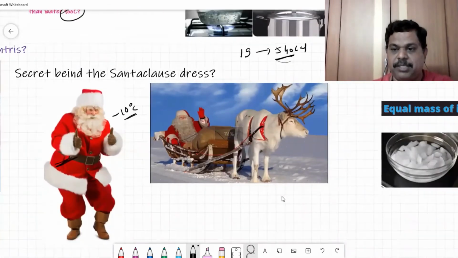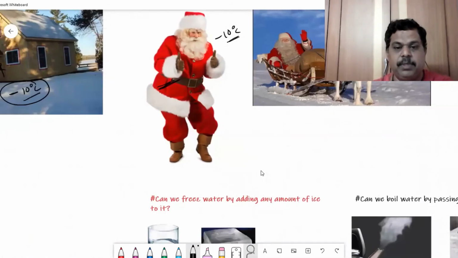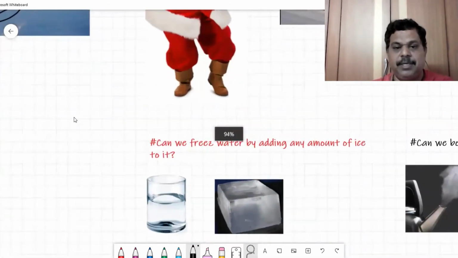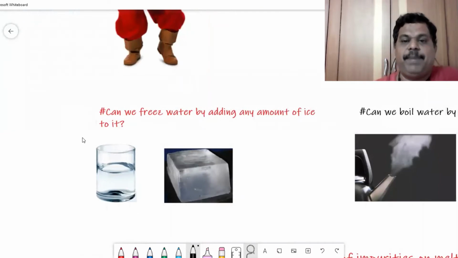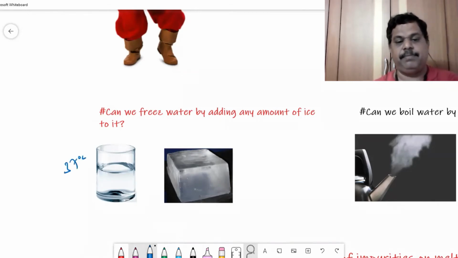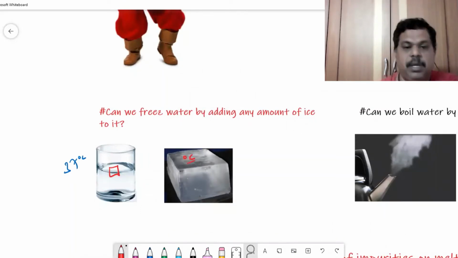Now let's try to understand two cases here. The question is, can we freeze water by adding any amount of ice to it? For example, I have water at 37 degrees centigrade. Now I'm adding an ice block. Let us take the ice at 0 degrees centigrade. The moment I add one ice block at 0 degrees centigrade, the temperature of this water may decrease to, say, 30 degrees centigrade.